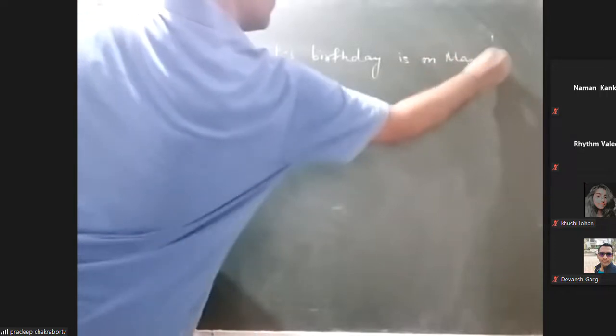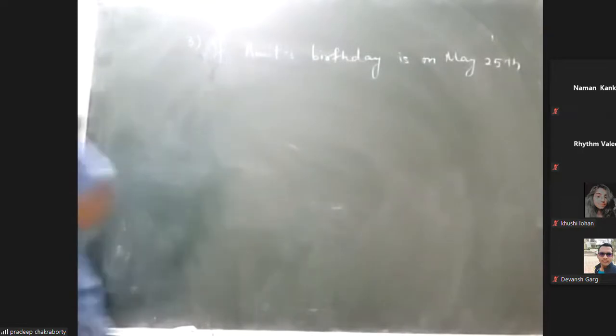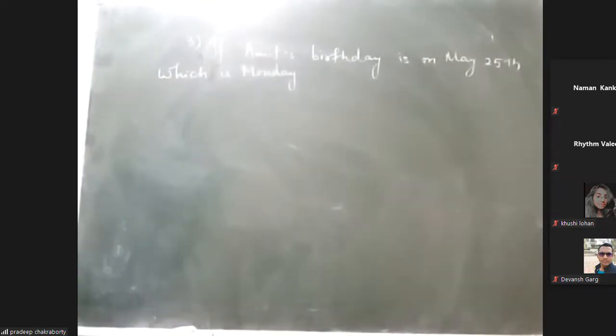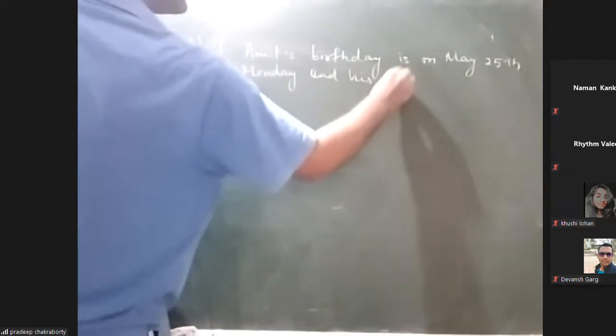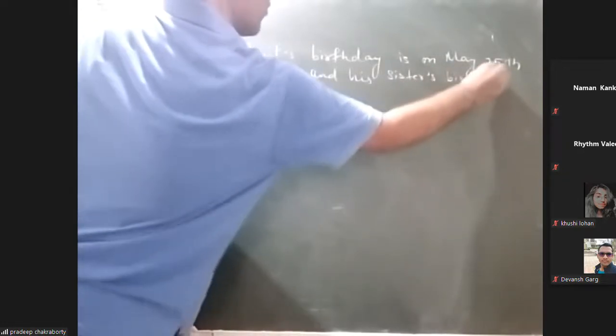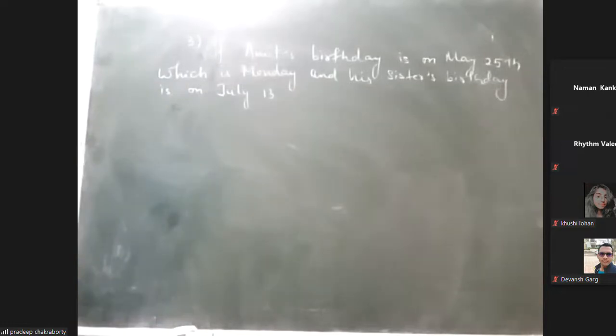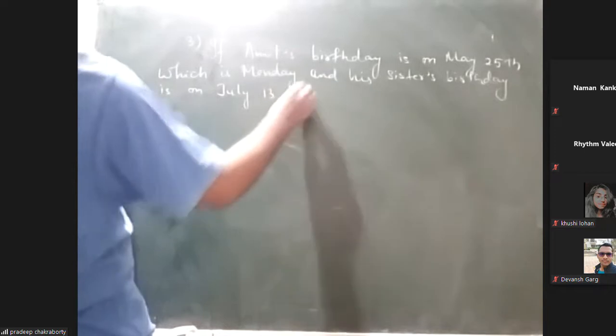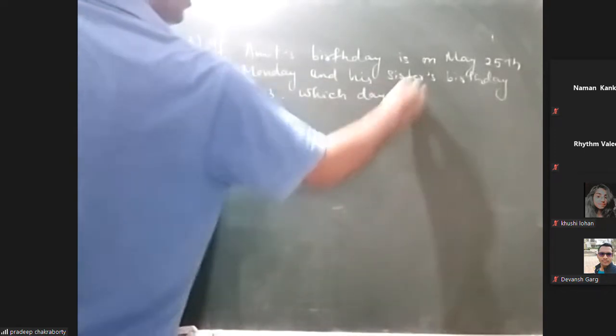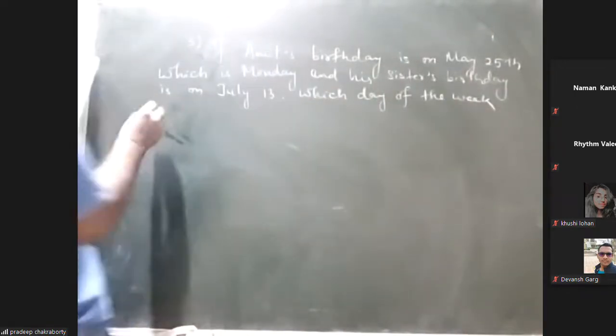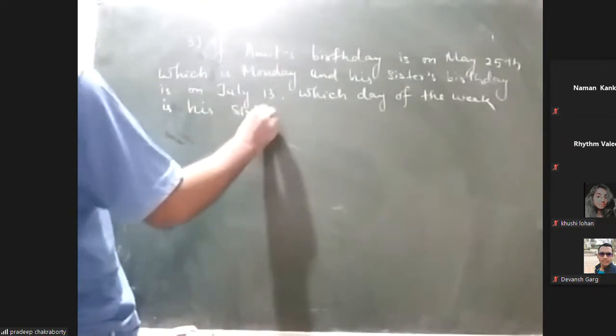If Amit's birthday is on May 25th, which is Monday, and his sister's birthday is on July 30th, which day of the week is his sister's birthday?